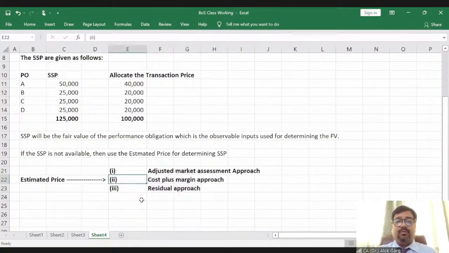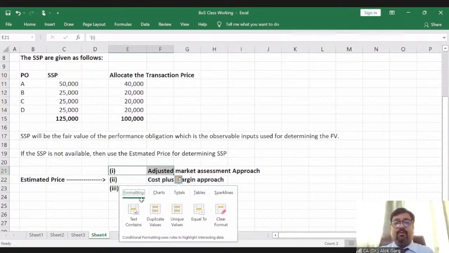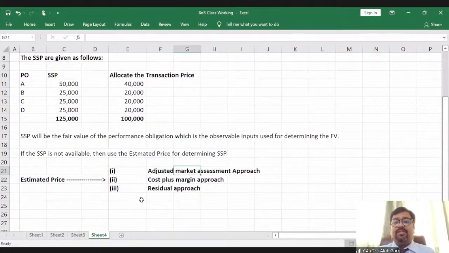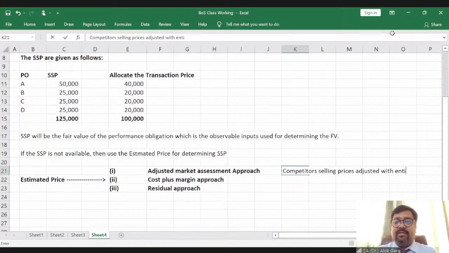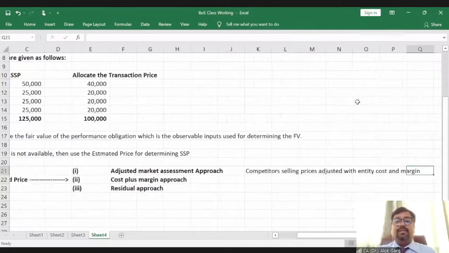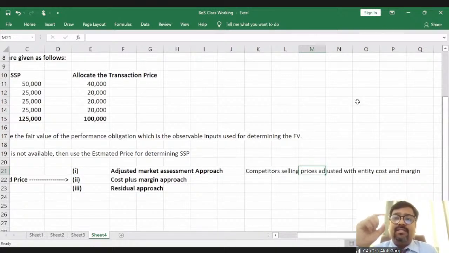Adjusted market assessment approach. What is meant by adjusted market assessment approach? It's nothing, it's a competitor's selling price, adjusted with the entity's cost and margin. What does it mean? For example, there are three performance obligations A, B, C. I'm not able to identify what is the market price of this product A.